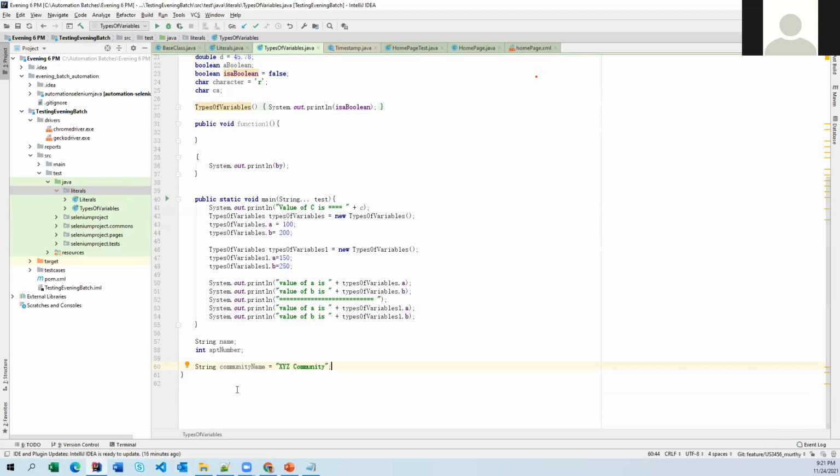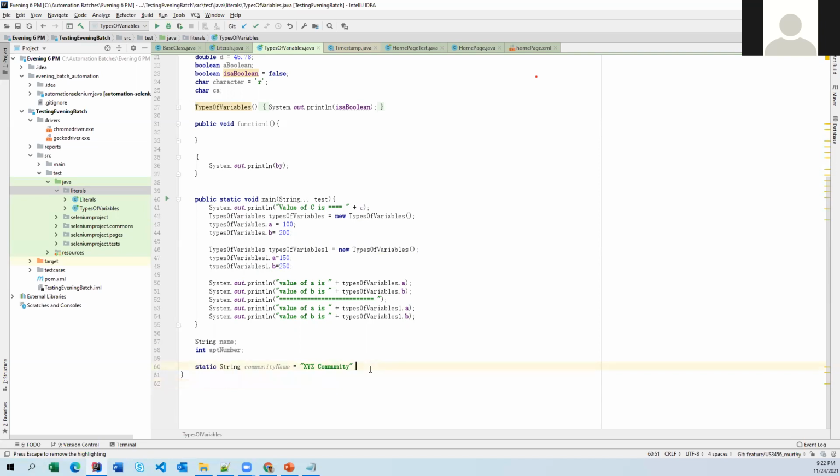To make your variable static, you have to use the static keyword. So that's it. Now this variable is a static variable, the value is fixed, and it is not going to change from object to object.